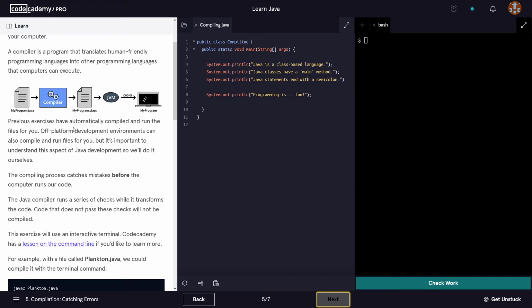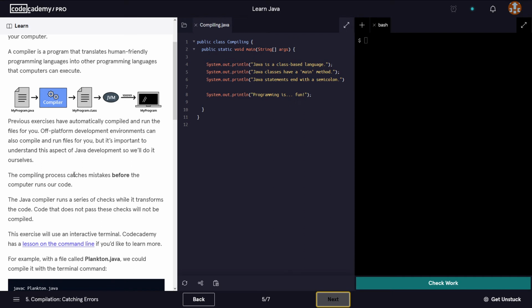So we have our file, it goes through the compiler, then the compiler turns our file into a file that has the .class extension. That file with a .class extension is run by the Java virtual machine, and the Java virtual machine feeds machine code to our computer. Okay. Previous exercises have automatically compiled and run the files for you. Off-platform development environments can also compile and run files for you, but it's important to understand this aspect of Java development, so we will do it ourselves.